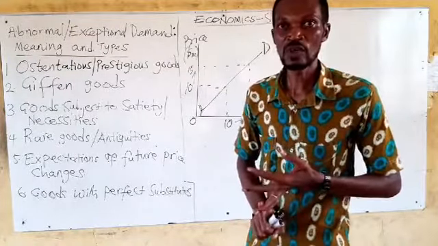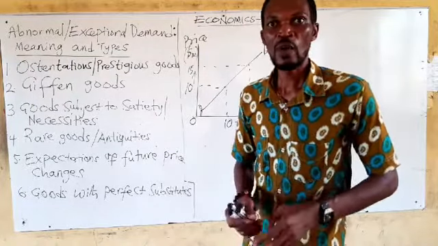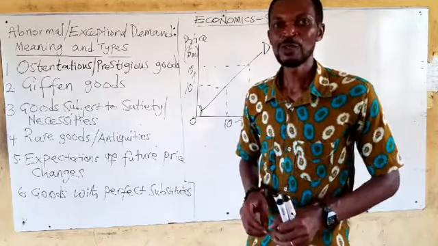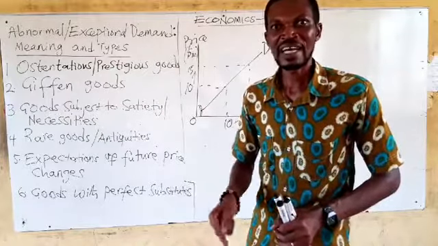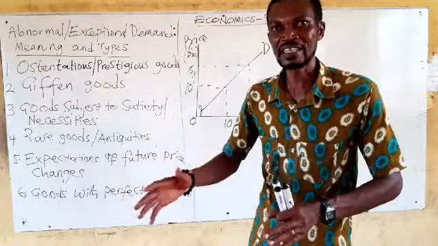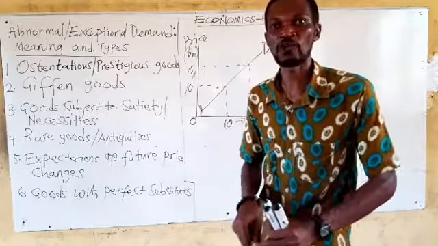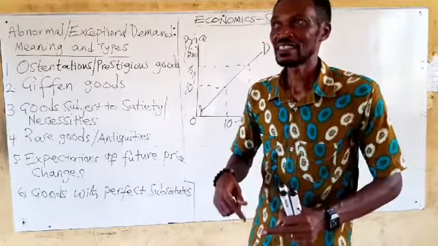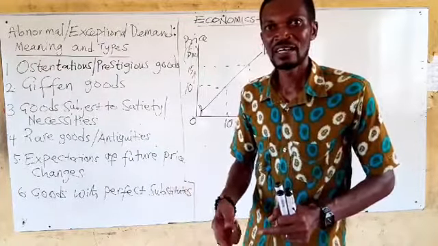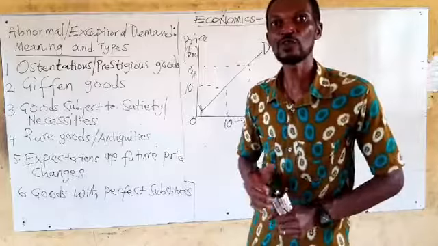If you are going to school and you have the option of buying gari and buying cornflakes, when cornflake is extremely expensive, you might not buy the cornflakes. Gari might have its prices increasing, but relatively, comparing the price increase in cornflake to that of the gari, you realize that the gari price, even though a little bit increased, is relatively cheaper than that of the cornflake. So you rather settle for the gari when you don't have enough money on you.